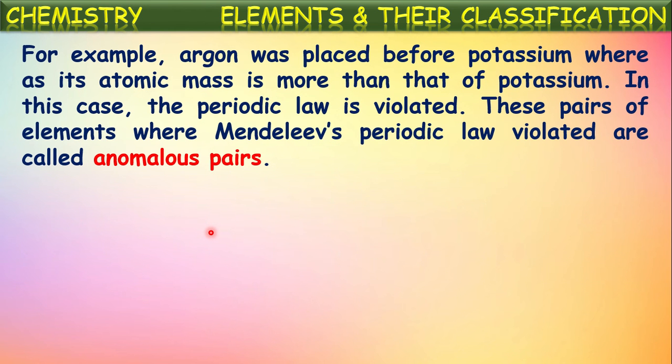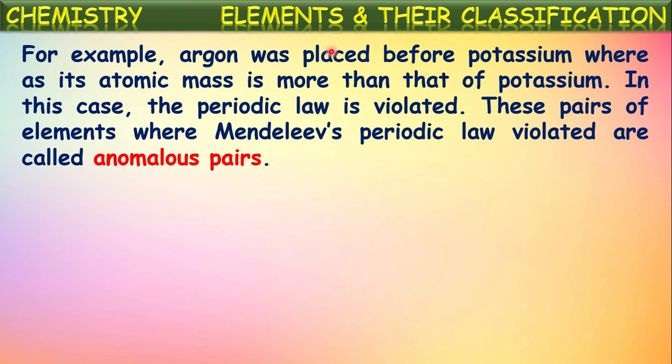For example, argon was placed before potassium, whereas its atomic mass is more than that of potassium. We know the atomic mass of argon is 40, whereas that of potassium is 39. So, as per the atomic masses, potassium should be written first and then followed by argon. But in Mendeleev's periodic table, argon was placed before potassium.